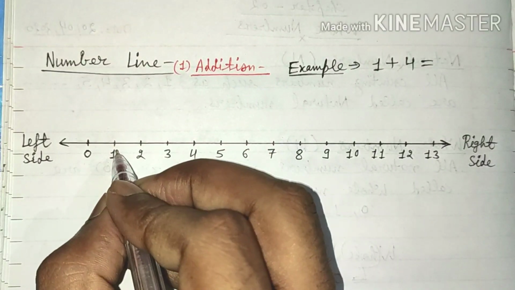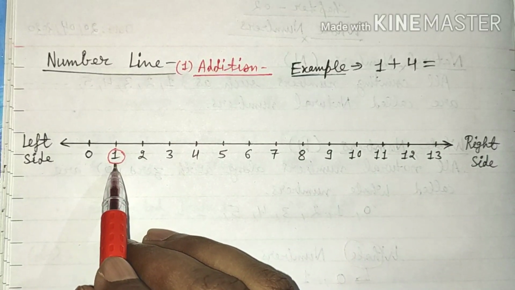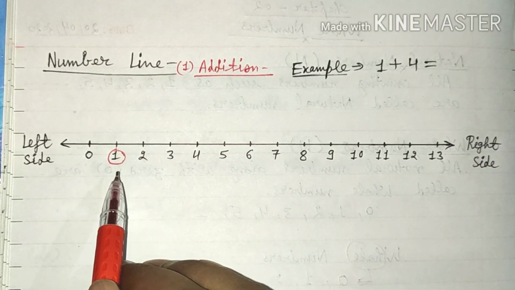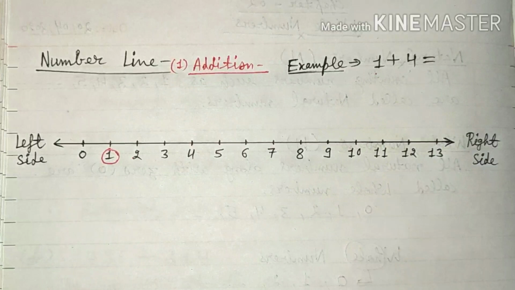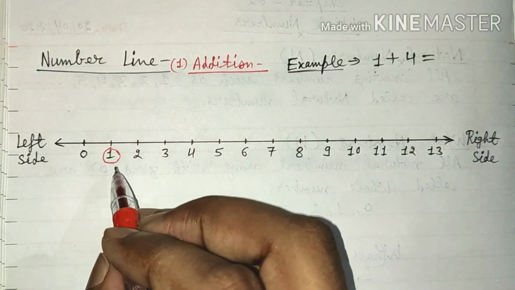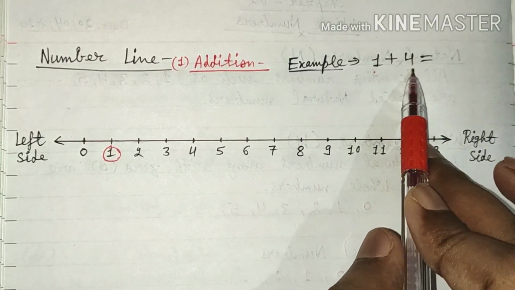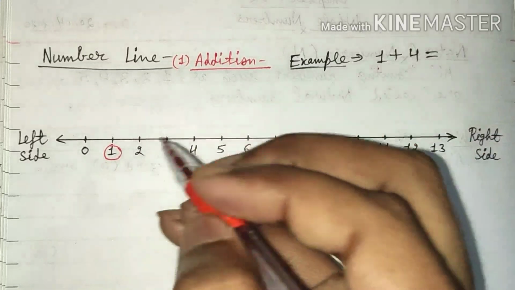Just mark 1, the first number, on this number line. This will be our starting point. According to the second number, we will have to jump. So 4. We start from 1 and jump 4 times.